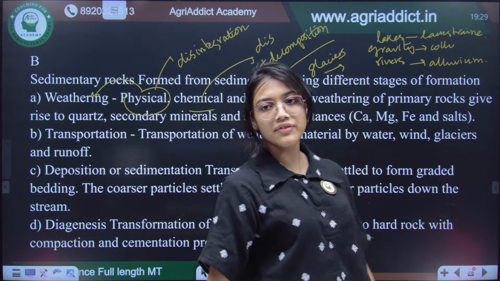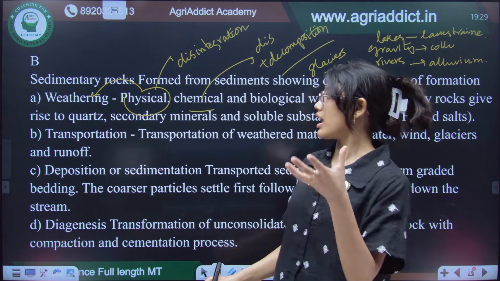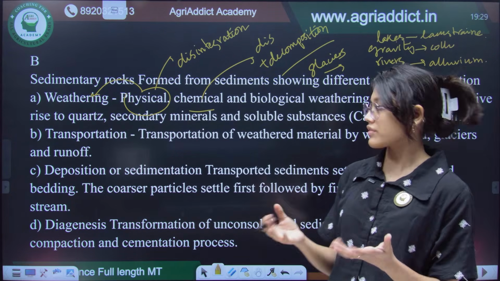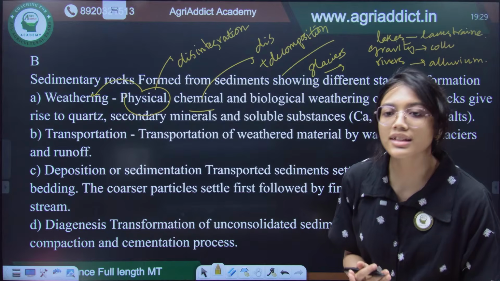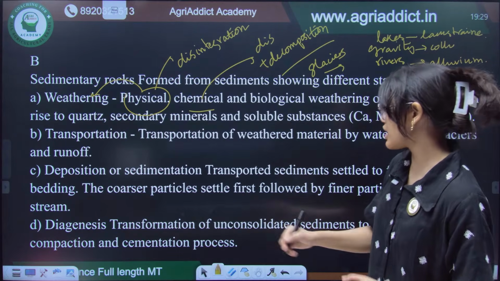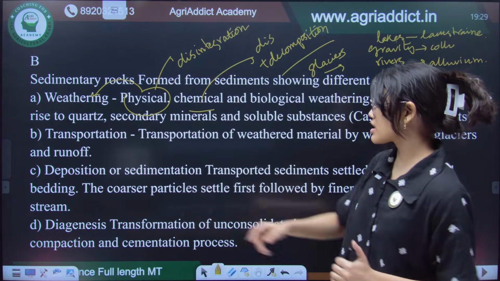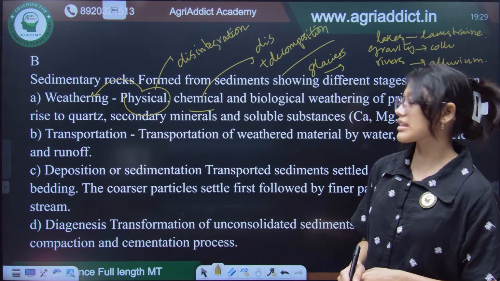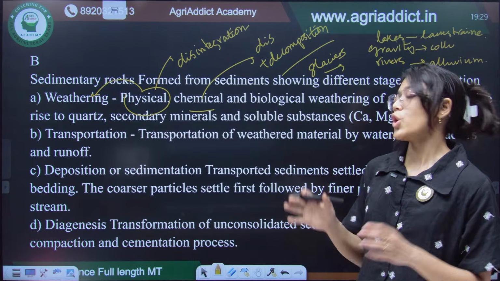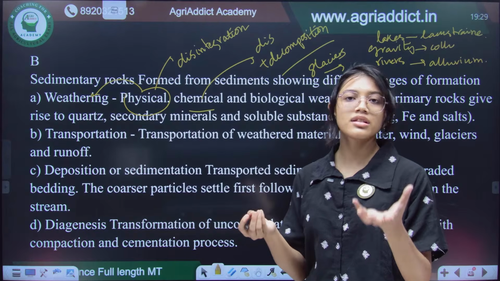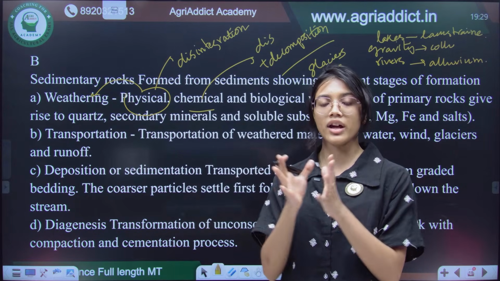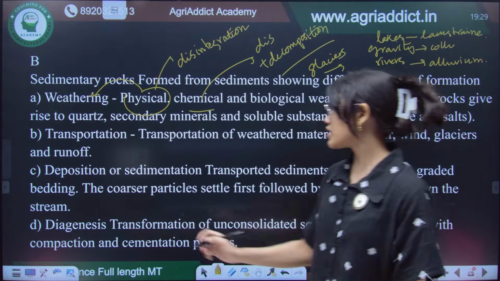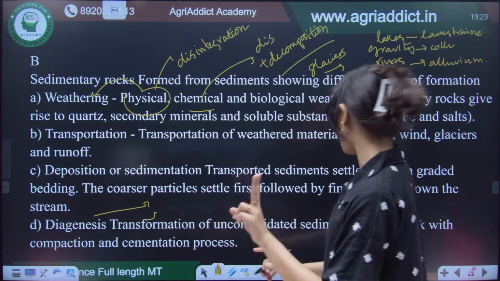So, like this, different weathering agents or transportation agents will give you different names of the sediments. Then finally, these materials will be deposited and the coarser particles will settle down first because of their larger size. And then diagenesis means when these sediments, which are loose and friable, will be compacted and consolidated together.